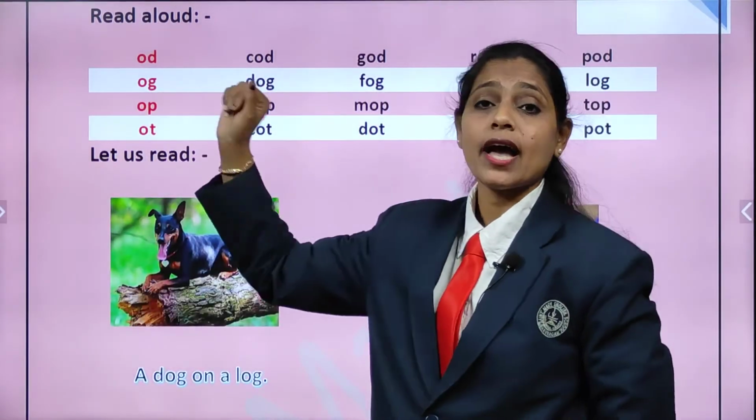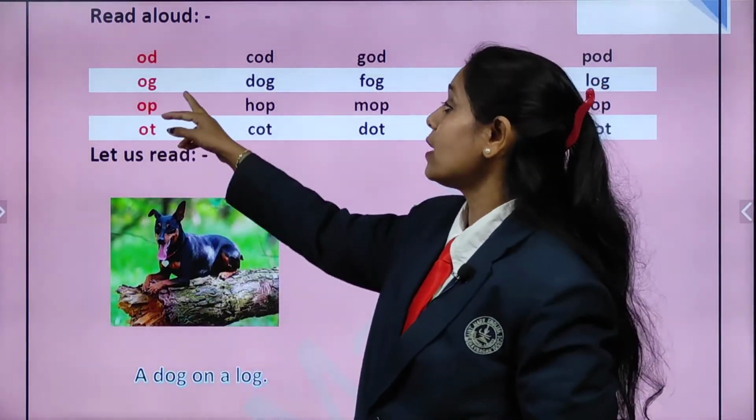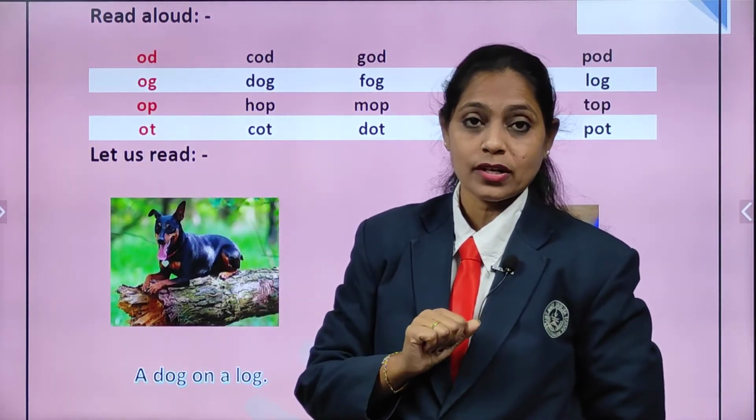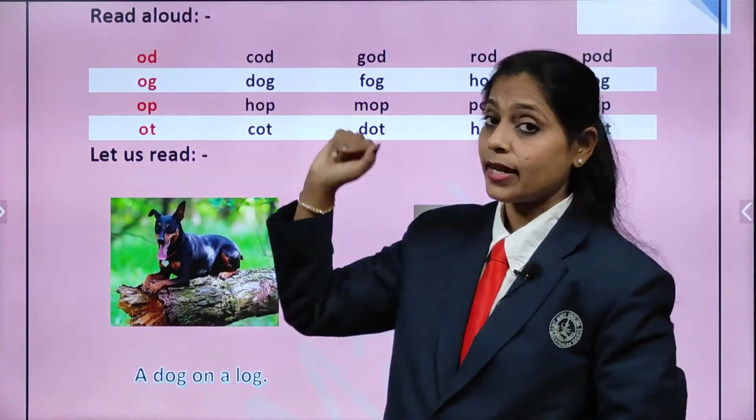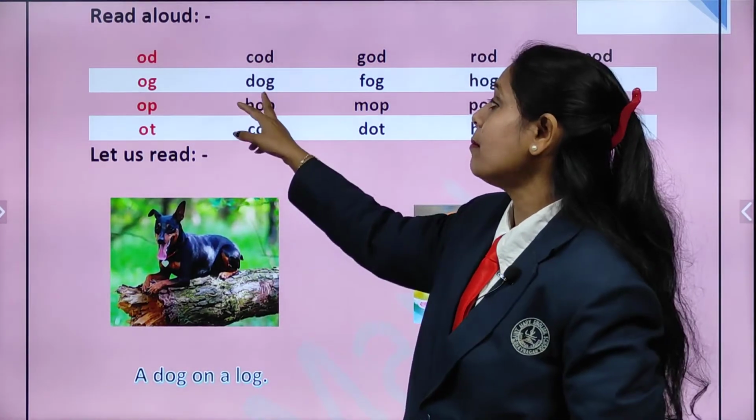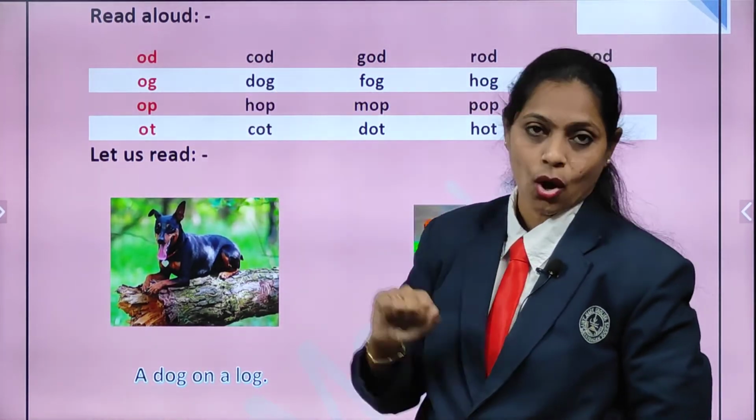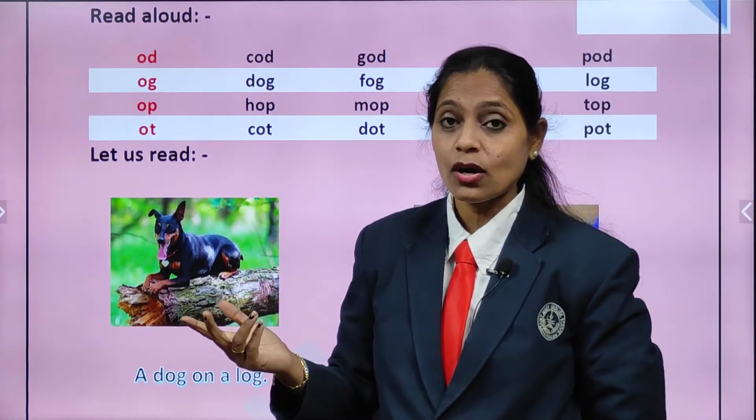Now, here we have another rhyming sound, that is O-G, og. What is it, children? O-G, og. Now, again we are going to add an initial sound to it. So, what will it become? D-O-G, dog. And do all of you know what a dog is? Yes.